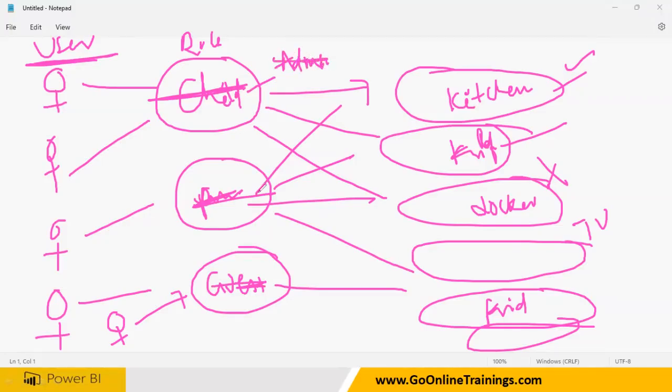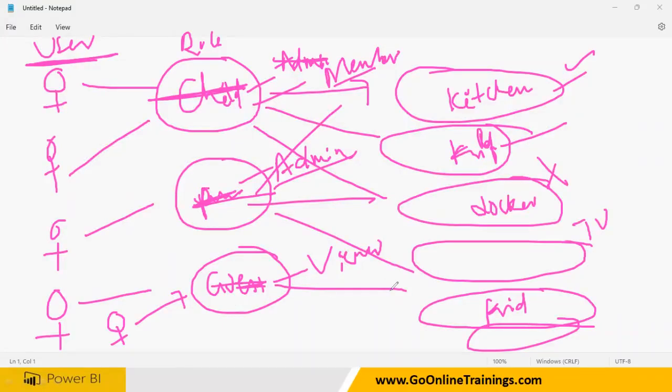So let me write it. Admin means parent. He can do everything at the workspace level. Then we have a member. Member means just like a child. So he can access a few items, not everything, right? So member, admin, then you can have a viewer. Viewer means very, very minimal, just like a guest at your home.